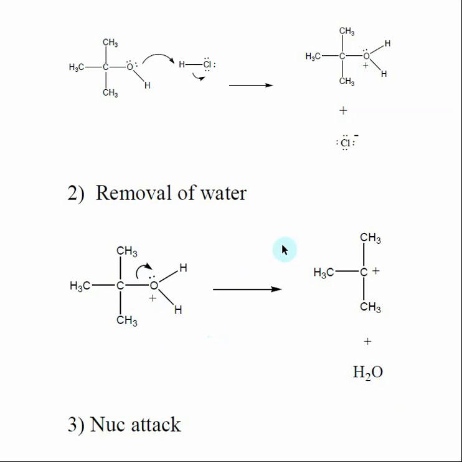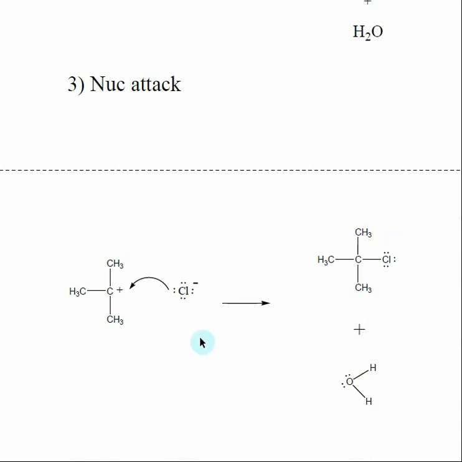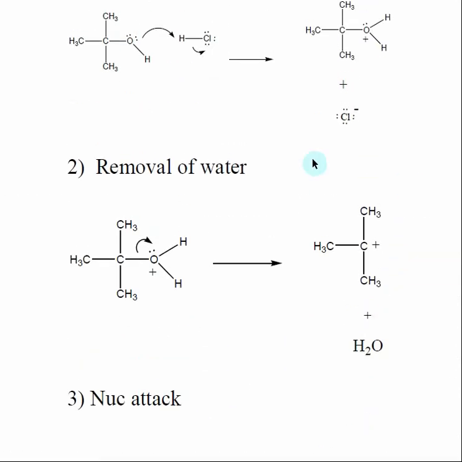So here we pop off the leaving group. Electrons are leaving the carbon, so we end up forming the carbocation, which is distinctive for SN1 reactions and also E1 reactions. We're going to look at that in just a second. But now that we have the carbocation, we can continue on. In the next step of our substitution reaction, after we form our carbocation, what happens is nucleophilic attack. And our nucleophile is the chloride anion that we made after HCl lost its hydrogen.